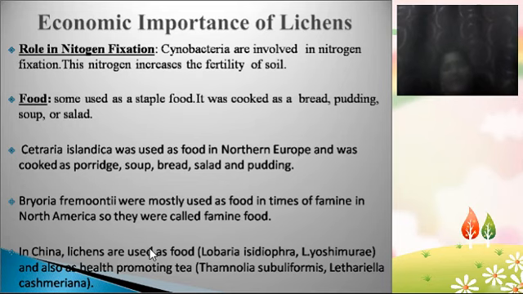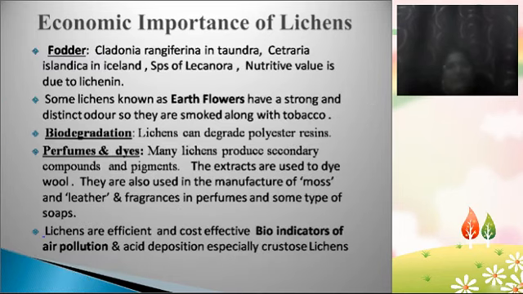In China, lichens are used as food, like Lobaria, Isidiophora and Lioshimure. So Thamnolia subuliformis and Lethariella cashmeriana. So all these lichens are used as food materials in China, and they are also used in the preparation of tea also. And then some of the lichens are used as fodder, means food material for cattle.